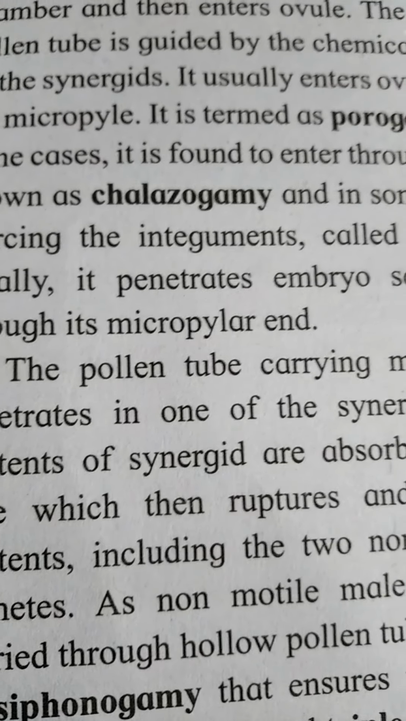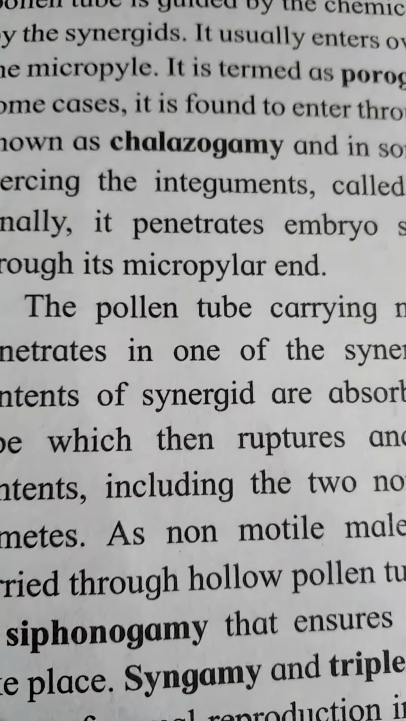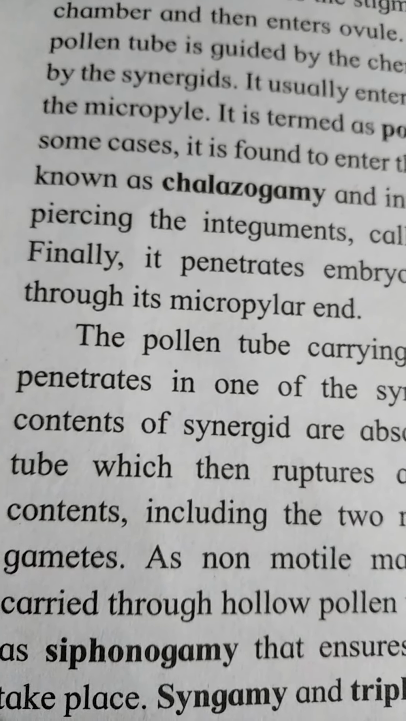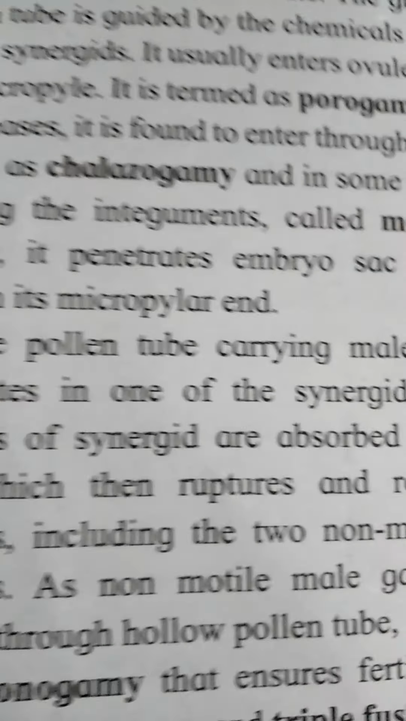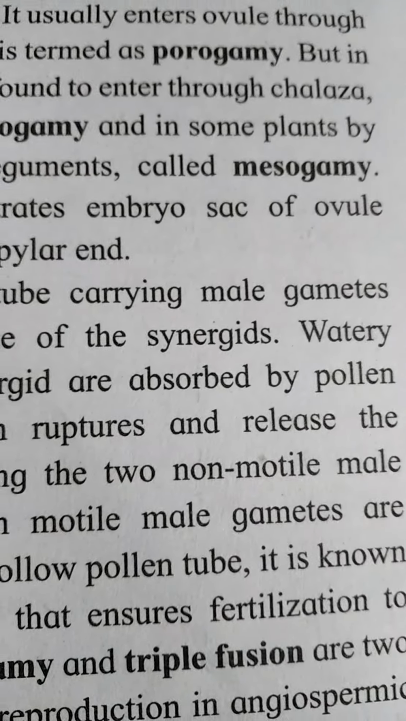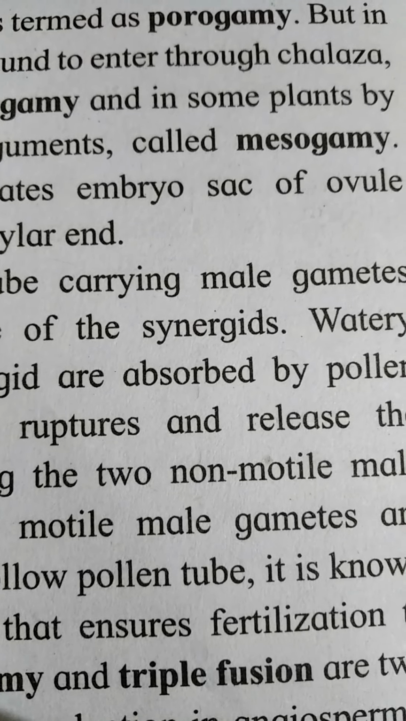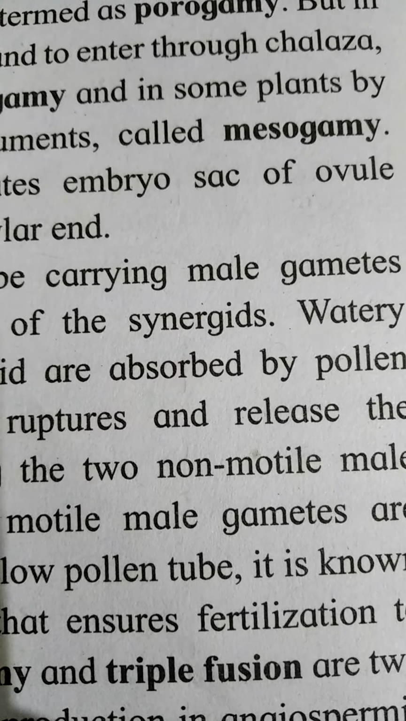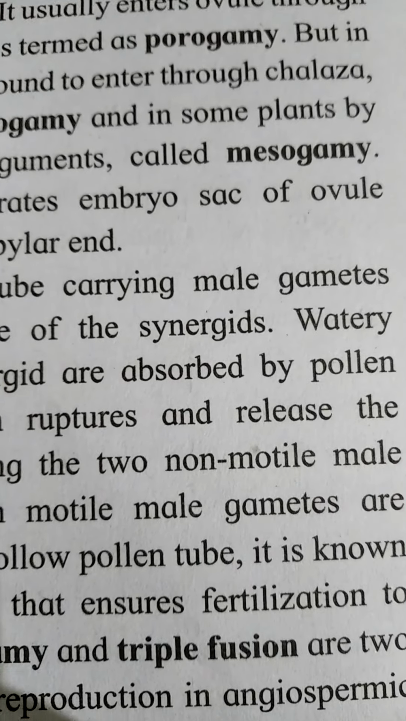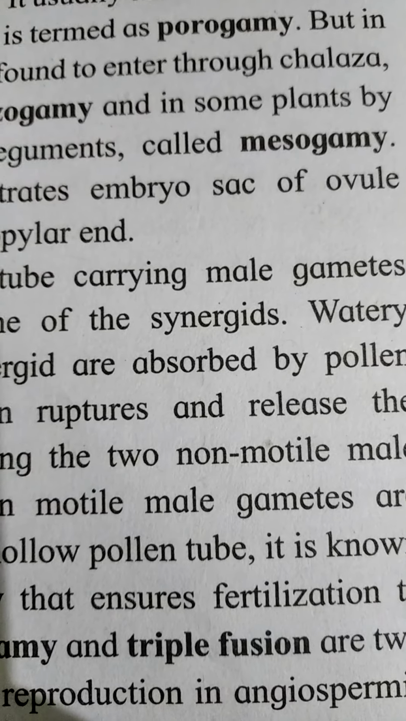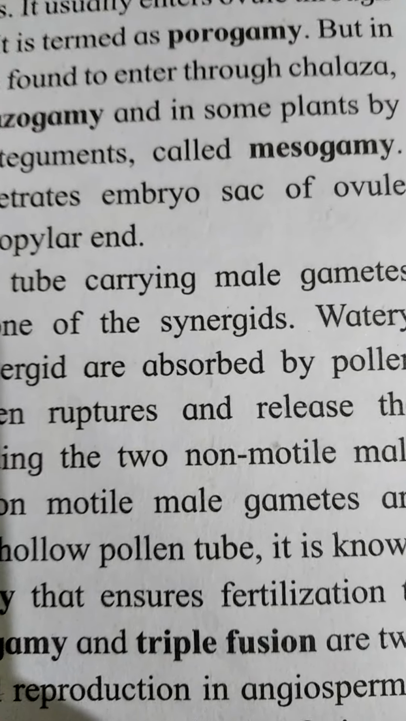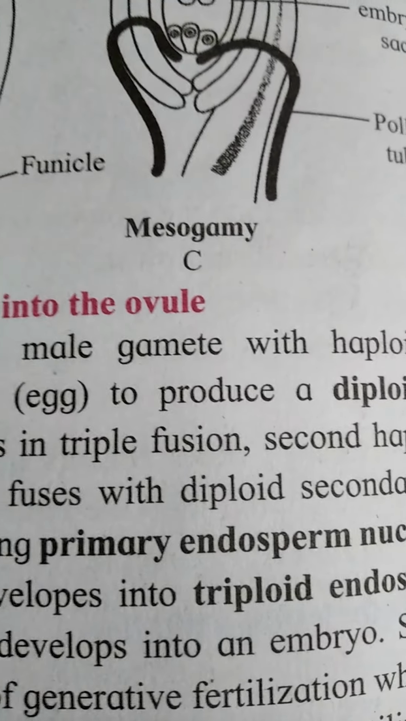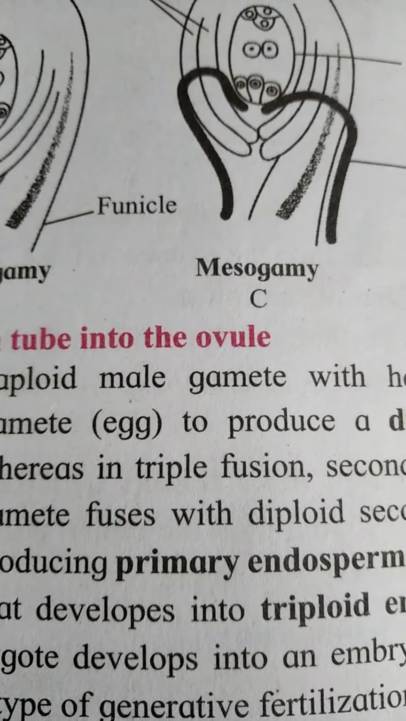Then this first male gamete fuses with egg cell or female gamete forming a zygote, called syngamy, while another male gamete fuses with secondary nucleus which is already diploid. As we know, secondary nucleus is diploid because it is formed by fusion of two polar nuclei. So when another male gamete fuses with secondary nucleus, it forms primary endosperm nucleus which is triploid, and this fusion is called triple fusion.